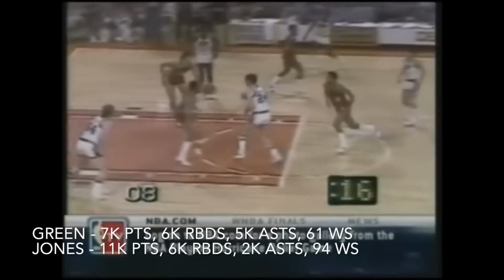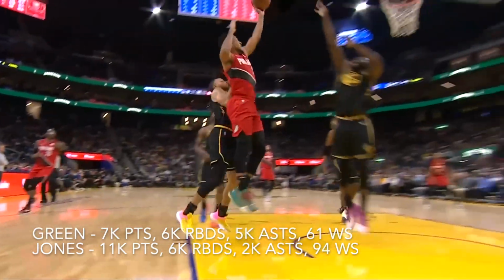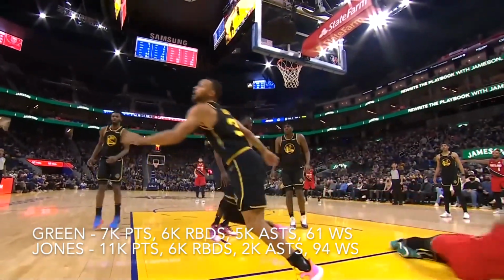In the longevity category, neither player has any totals that would put them high on an all-time ranking, but Bobby does have a considerable advantage in total points and win shares, even if Draymond does have the advantage in assists, so I'll have to give this one to Bobby Jones.